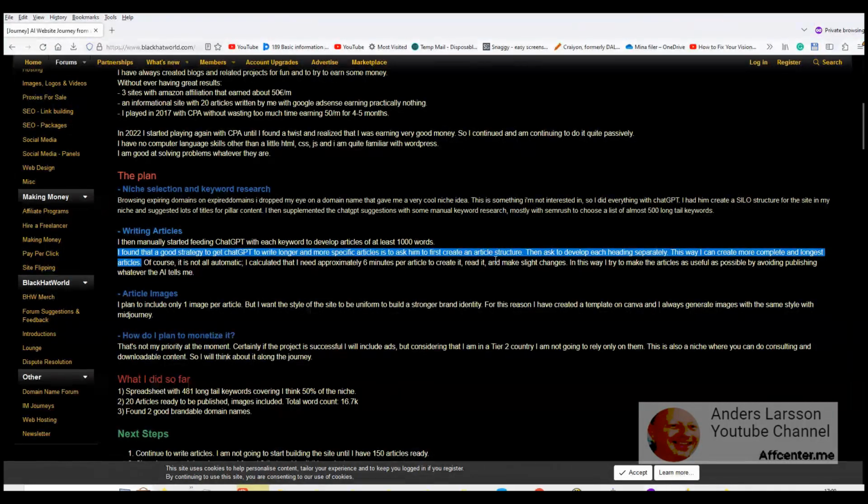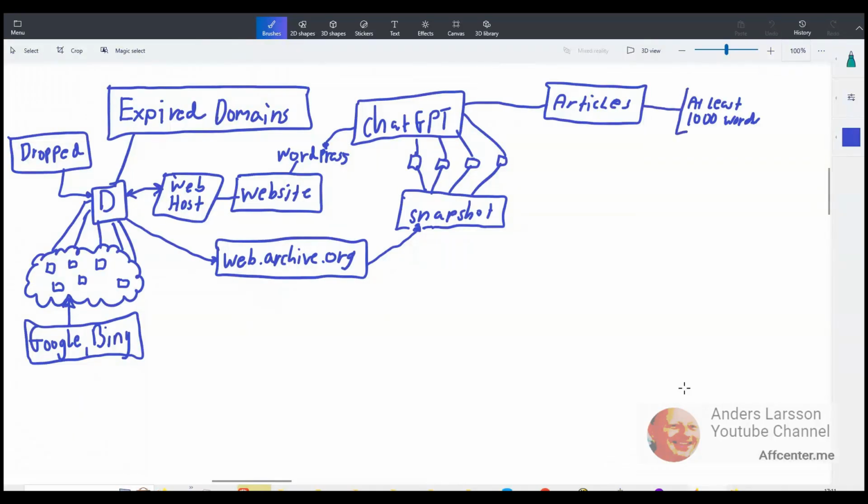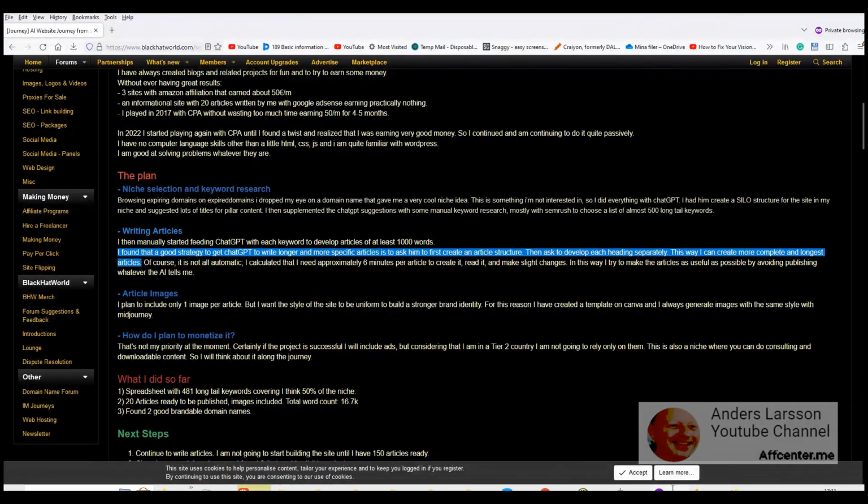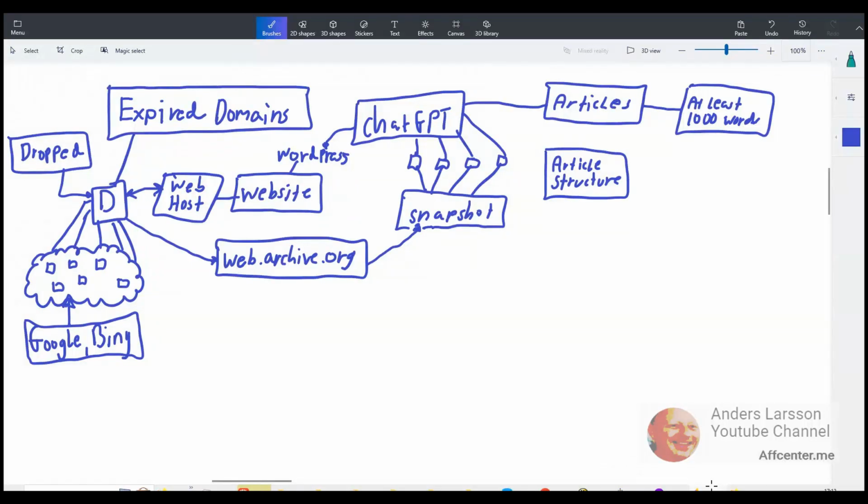All right, writing articles. At least 1,000 words in each article. And then ask to create an article structure, each heading separately. So this means that you have a number of headings, like introduction, and then perhaps a number reference, so that it is easy to manage the different headlines.